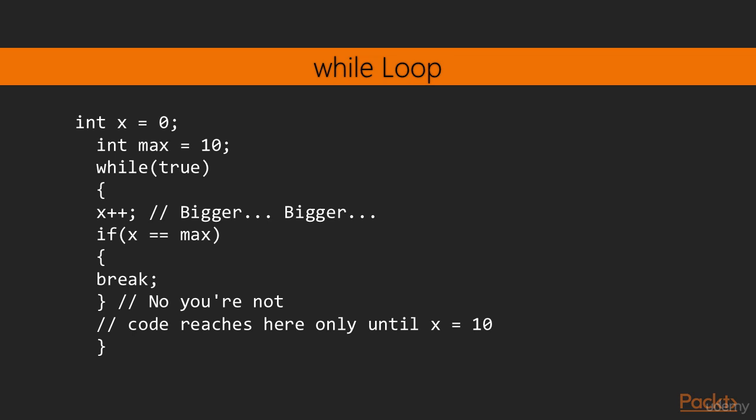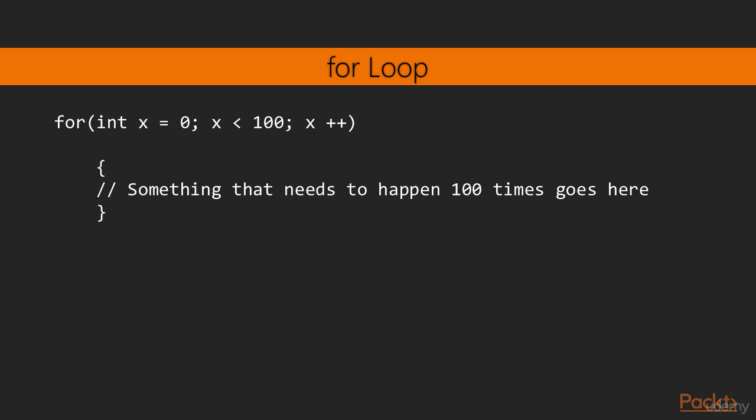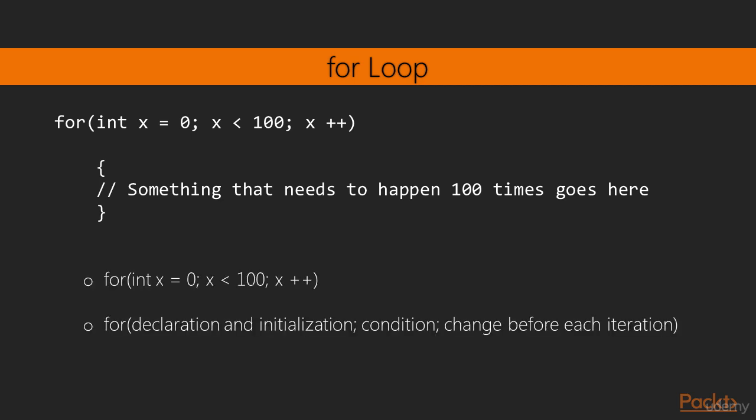Let's move on to another type of loop, that is, the for loop. The for loop has a slightly more complicated syntax than a while loop, because it takes 3 parts to set one up. Have a look at the code first, then we will break it apart. Here's what all the parts of the loop condition do. First, int x equals 0 is the declaration and initialization part. Then x less than 100 is the condition. Lastly, x++ is done to change the value before each iteration.